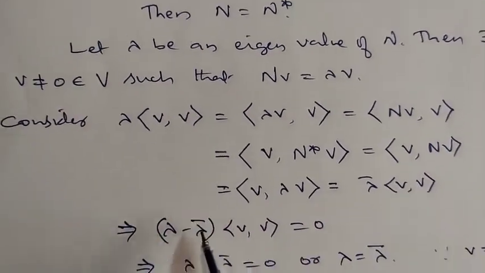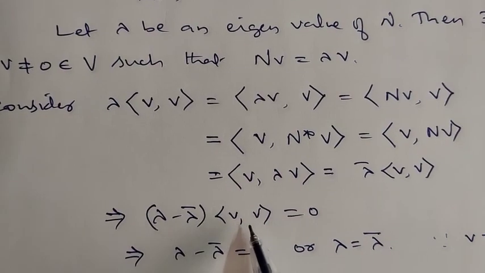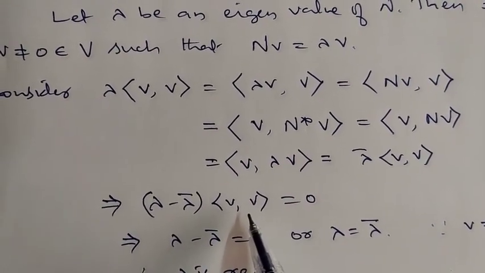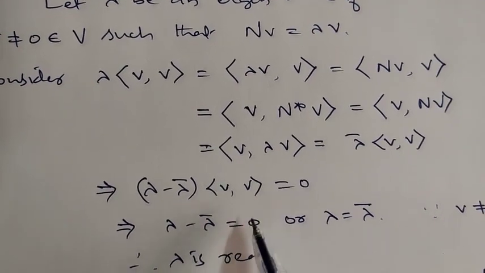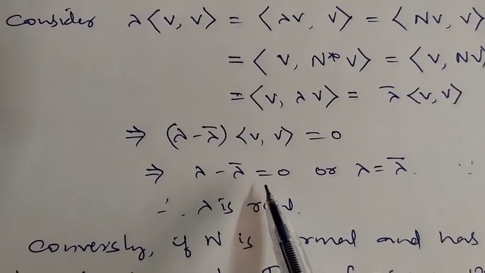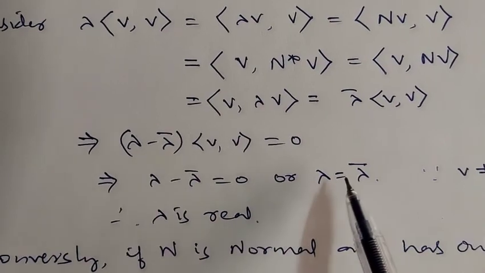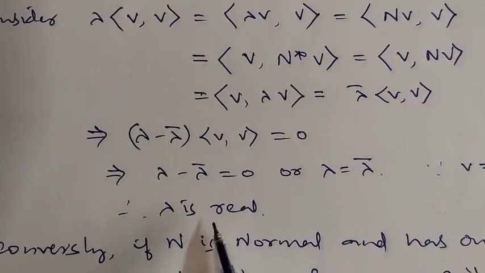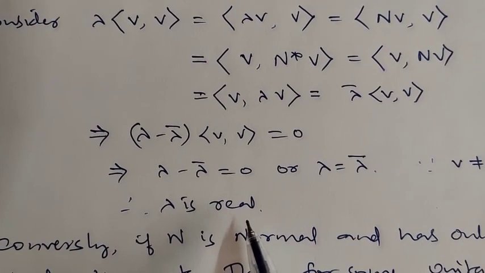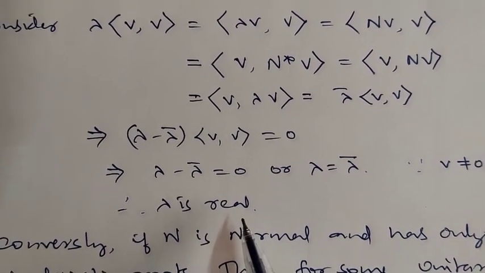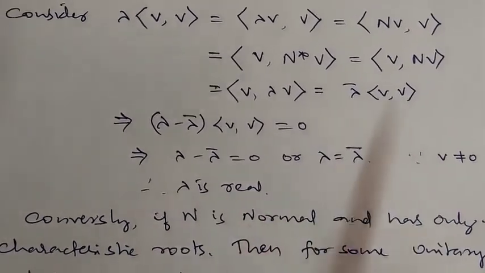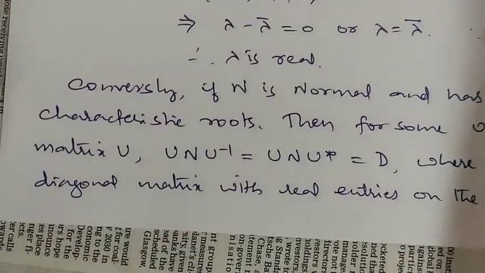This implies lambda minus lambda bar times the inner product of V comma V is 0, because V cannot be 0, which means the inner product of V comma V cannot be 0. Therefore lambda minus lambda bar is equal to 0, or lambda is equal to lambda bar. If lambda is equal to lambda bar, then we can declare that lambda is real. So we have assumed that n is Hermitian, and we have proved that the eigenvalues are real. Conversely,